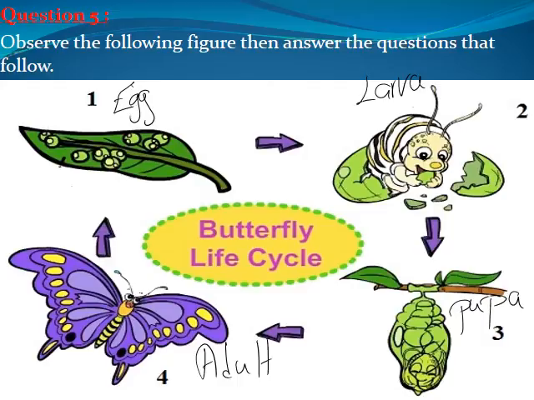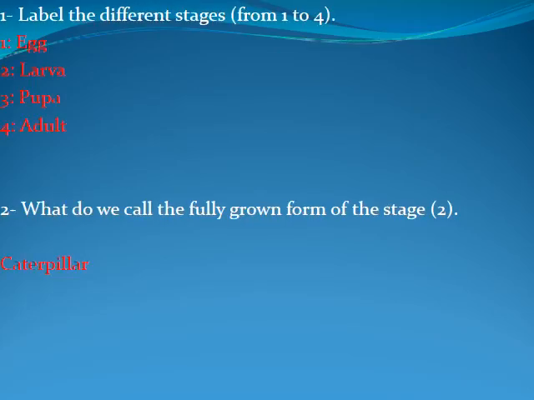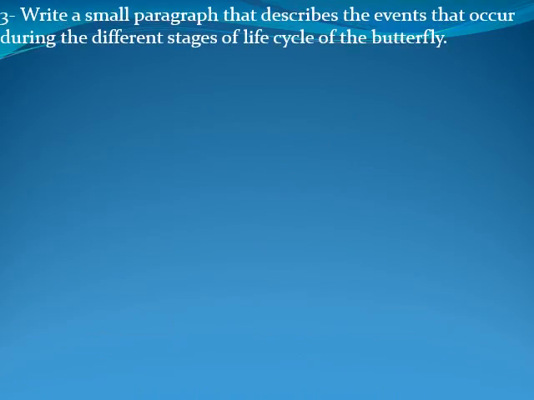These are the stages. What do we call the fully grown form of stage number 2? The fully grown form of the larva is, Muhammad Jawad? Caterpillar. You have to describe in a paragraph what happens in stages 1, 2, 3, and 4. So the stages are egg, larva, pupa, adult. The last part is you have to write a small paragraph that describes the events that occur during the different stages of the life cycle of the butterfly.